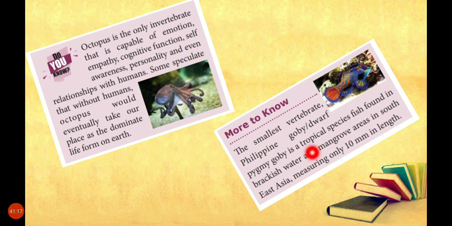More to know, the smallest vertebrate, Philippine goby, dwarf pygmy goby, is a tropical species of fish found in brackish water and mangrove areas in Southeast Asia, measuring only 10 millimeter in length. It is the smallest vertebrate, the Philippine dwarf pygmy goby fish. It is a species belonging to fish. It is very small.